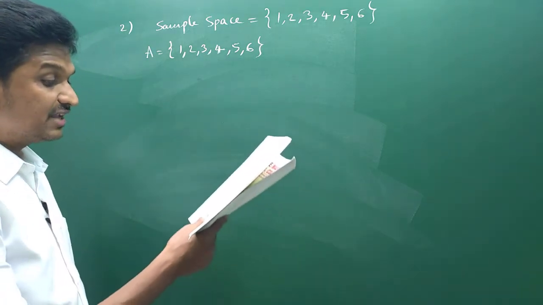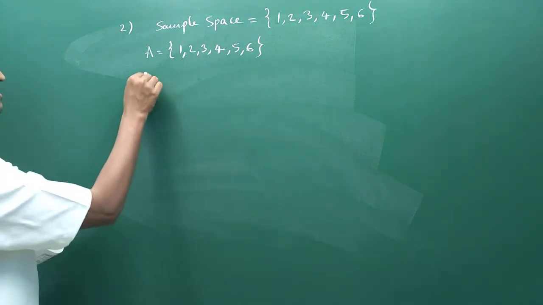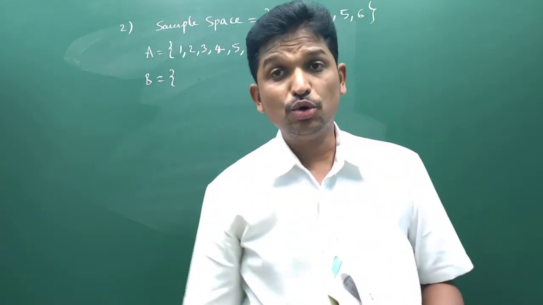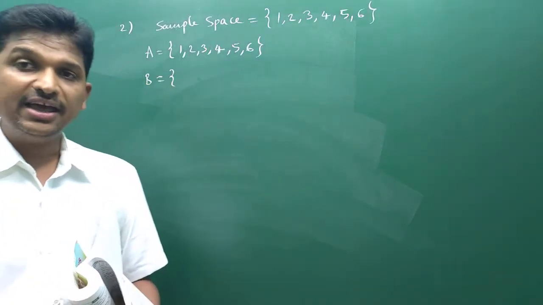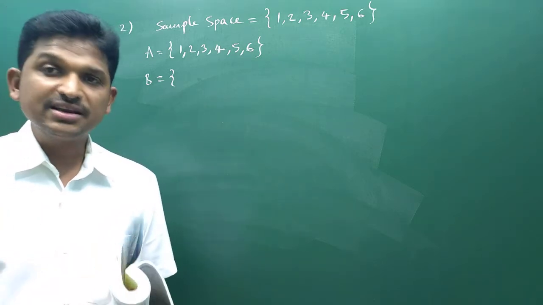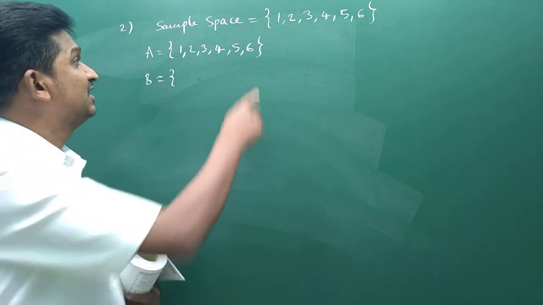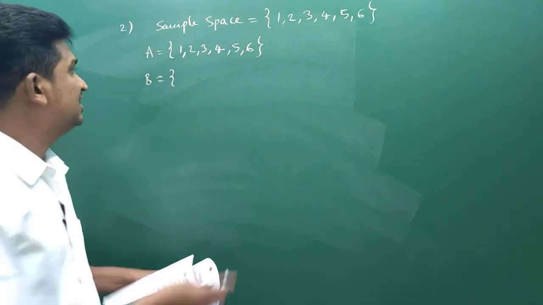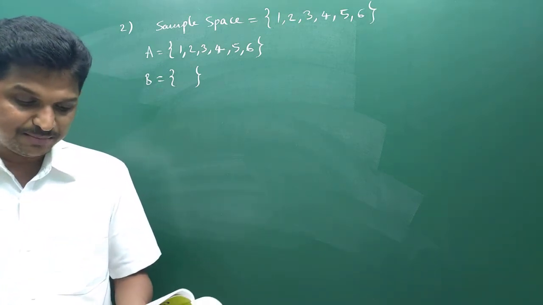Okay. Now, second one. B, a number greater than 7. They are saying that B is the event which is greater than 7. What are the numbers we will get when we roll a die which are greater than 7? Greater than 7 means 8, 9, 10. No. When we roll a die, we will get any one of these things. We won't get a number greater than 7. So, what is the event B here? The event B is the empty set.